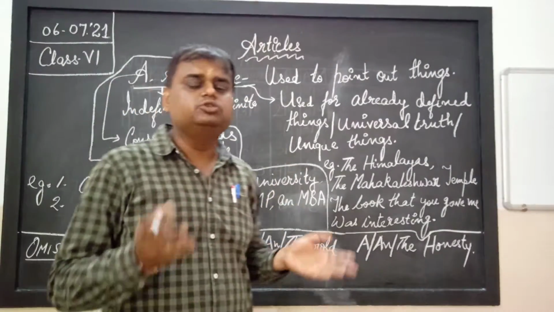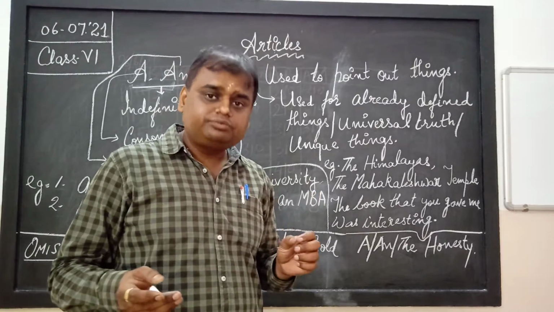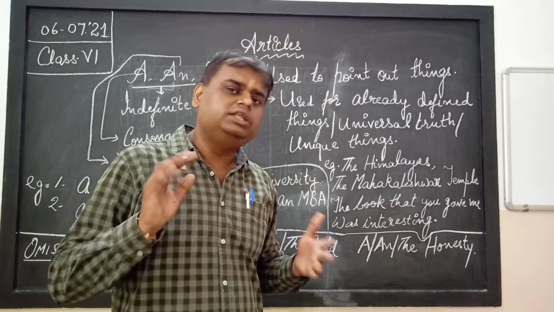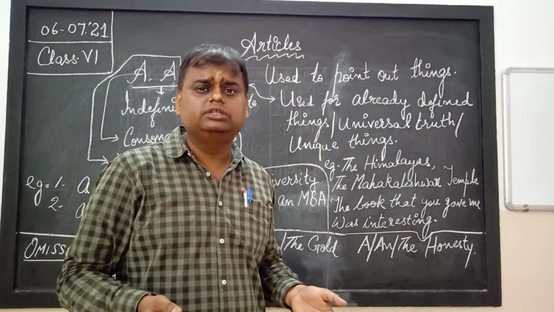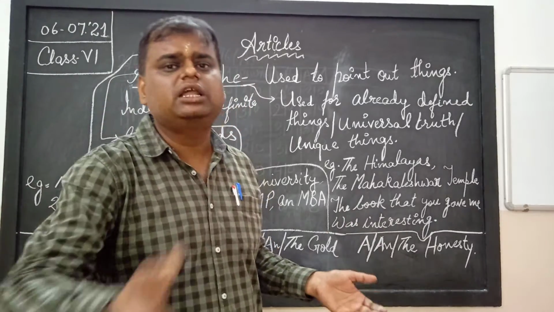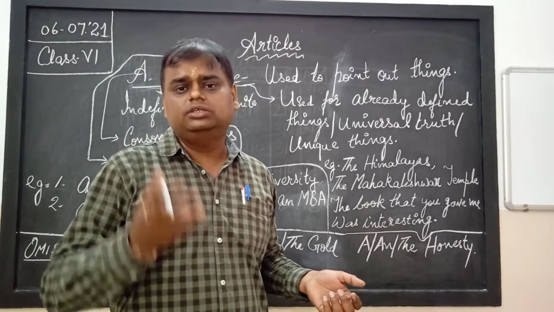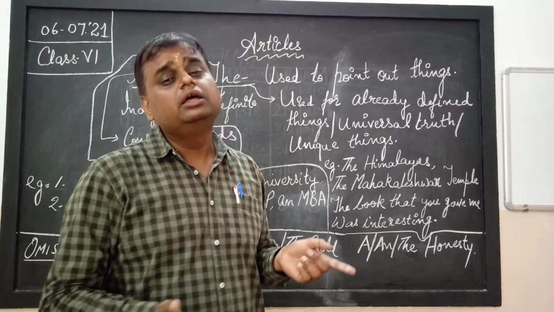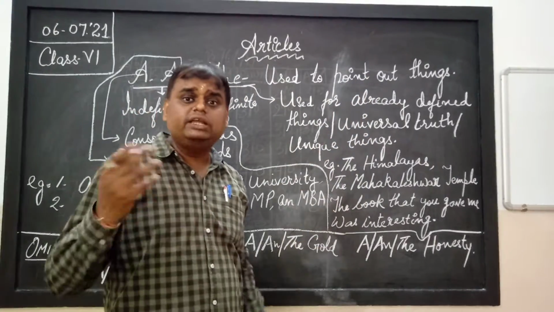Or universal truth. Suppose I say the earth revolves around the sun. Now you see, this is a universal truth. I am not saying it only in this sentence, or giving only an example. It is a universal truth that the earth revolves around the sun. Everybody knows it. If I say the solar system has 8 planets, the solar system. Why? Because it is a universal truth. So there the thing is defined, or it is a universal truth, or it is a unique thing.